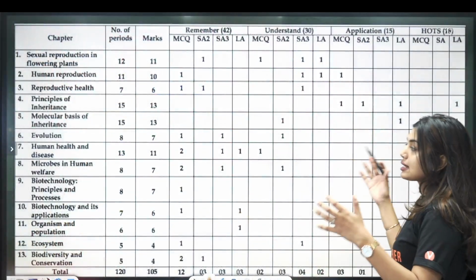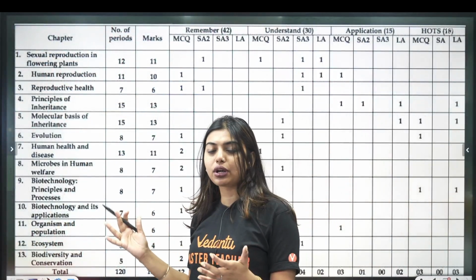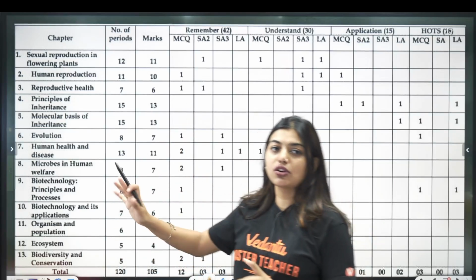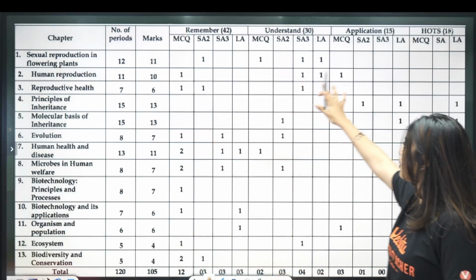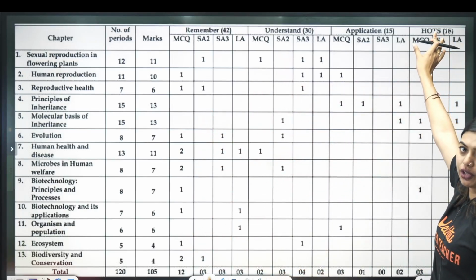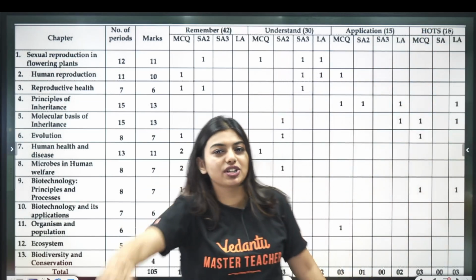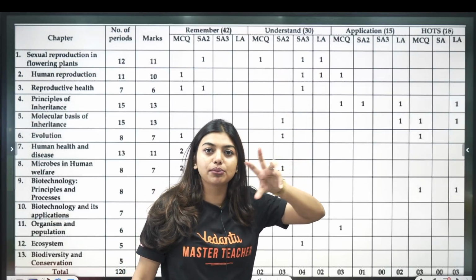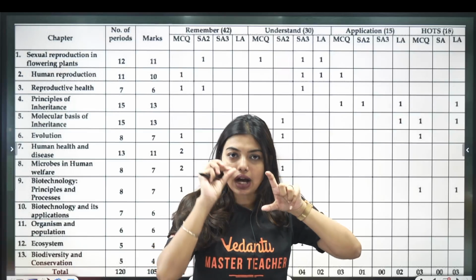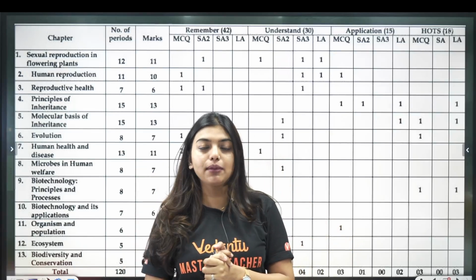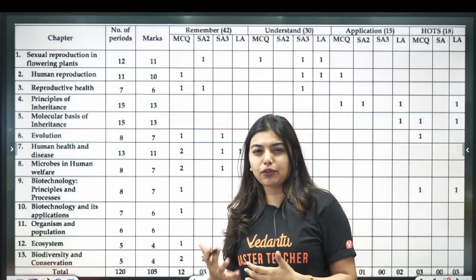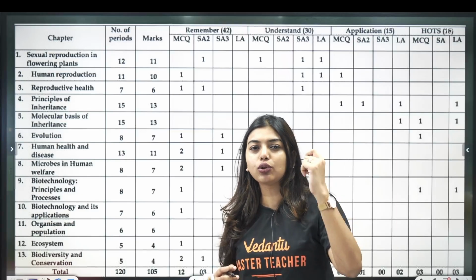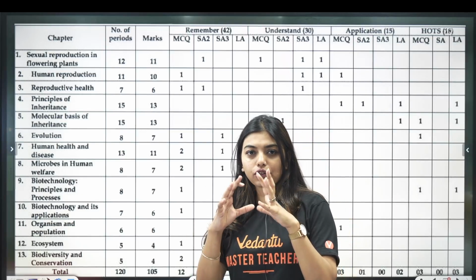So students, before that, this is a blueprint of how your questions are going to come. The 2024 and 25 blueprint is already out. This is of 2023, and here you can see from where the hot questions are going to come. Really burning hot questions are going to come from these chapters. So I have picked questions from these chapters, especially the high order thinking questions. This will help you understand what type of questions will come. Let me tell you, it is not that difficult. It will be little application level, little out of the textbook. You'll have to think out of the box.